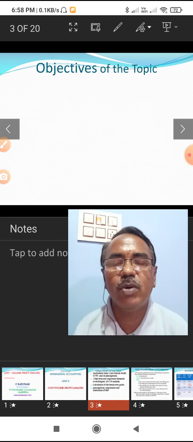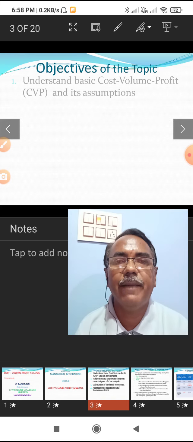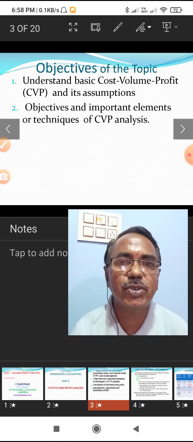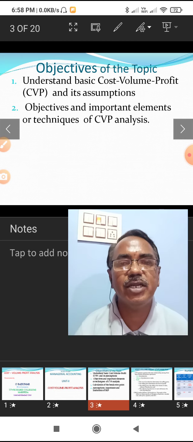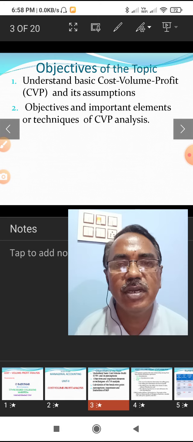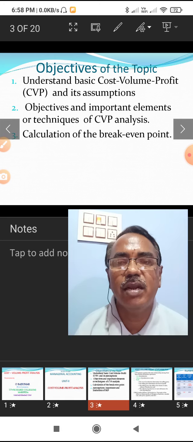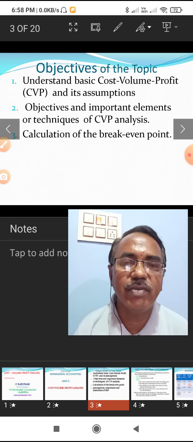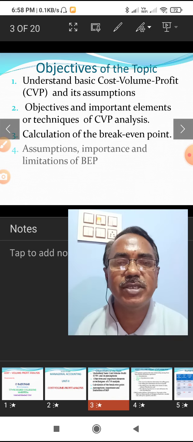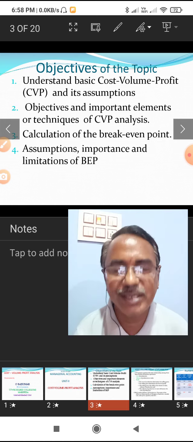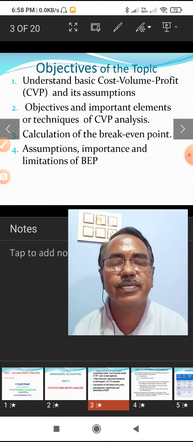In today's session I want to cover all the basic concepts of CVP analysis and its assumptions, and various techniques to analyze the interrelationship between cost, volume and profit, and the calculation of break even point, its assumptions, importance and limitations. These concepts I want to cover in this session.